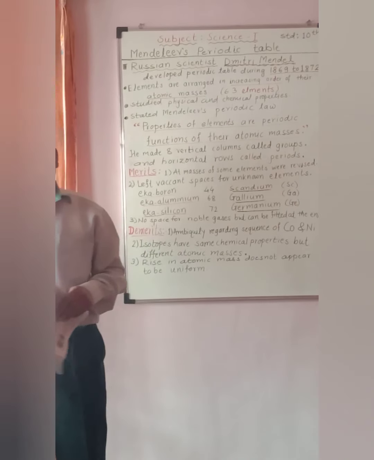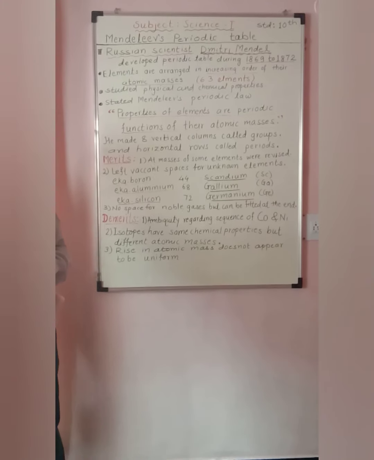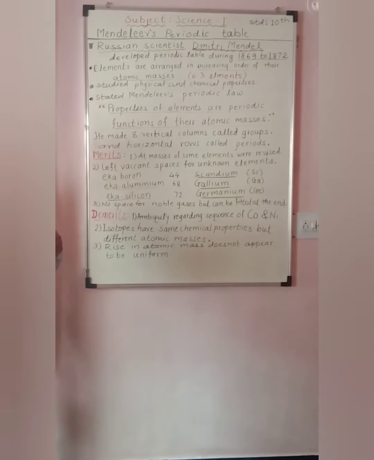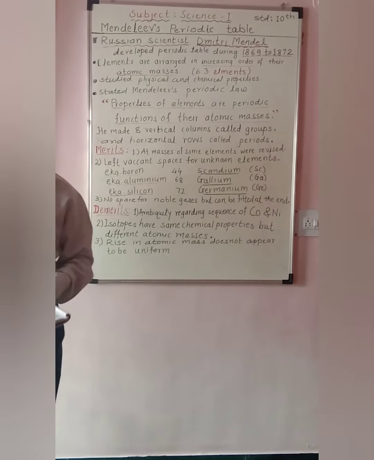When he placed the elements in this table, he observed that his classification was